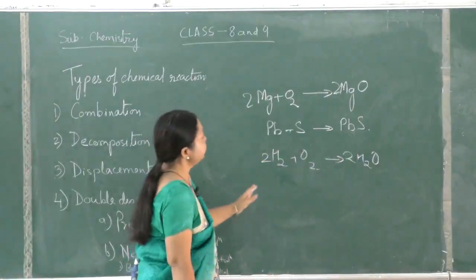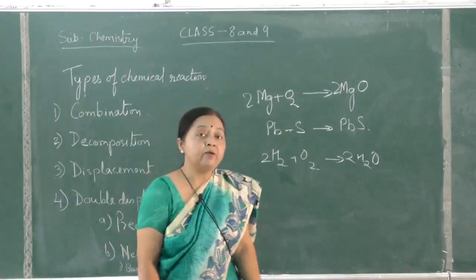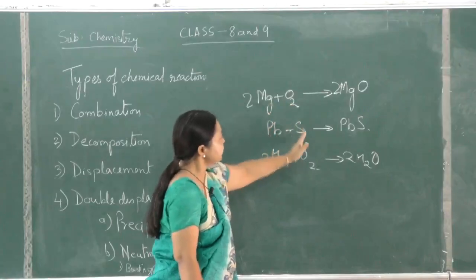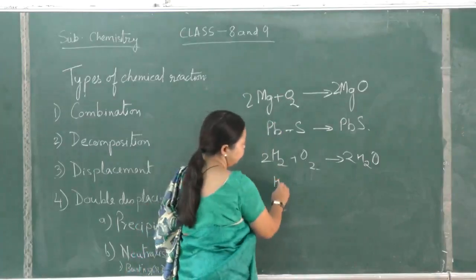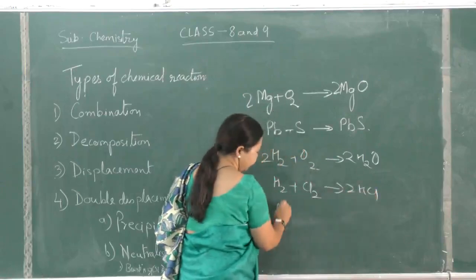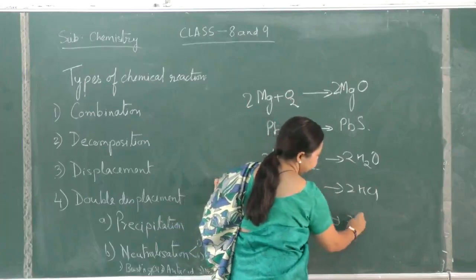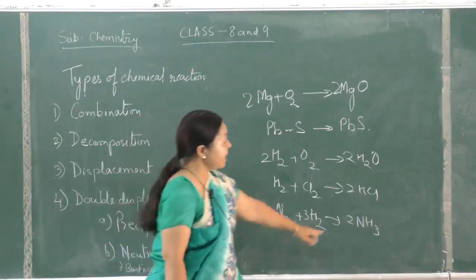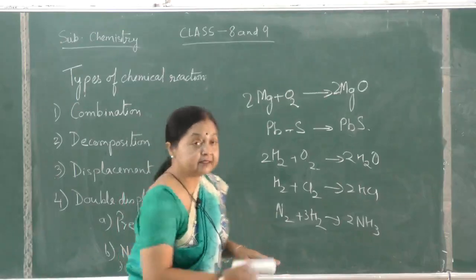So in a combination reaction, elements can combine to form a compound. All these are elements combining with elements: lead, sulfur, hydrogen, oxygen, magnesium, oxygen, hydrogen, chlorine giving 2HCl, then nitrogen giving ammonia. Here you see two elements are combining to give a compound. This has a special name. It is also termed as synthesis.